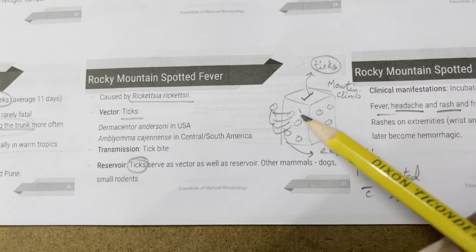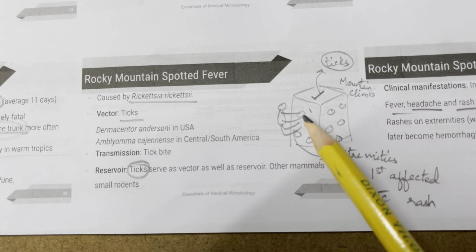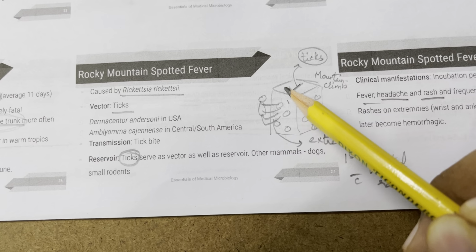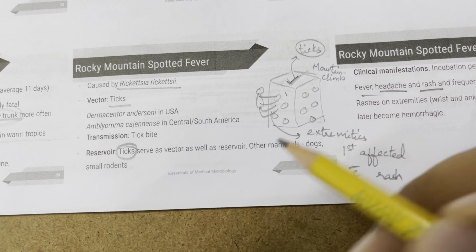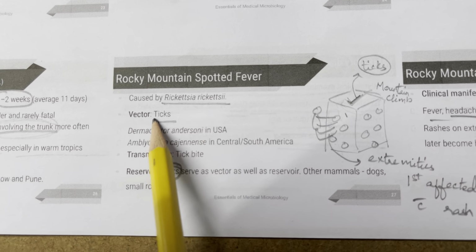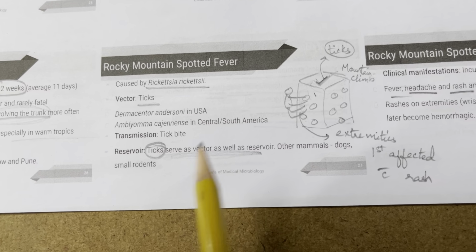Rocky Mountain spotted fever. Look at this like a mountain climber who's climbing. The first affected by rash are the extremities. Then it is caused by ticks. You've climbed the rock, you get a tick mark. They're caused by rickettsiae. The vectors are ticks. Transmission is by tick bite; ticks serve as a vector as well as the reservoir.